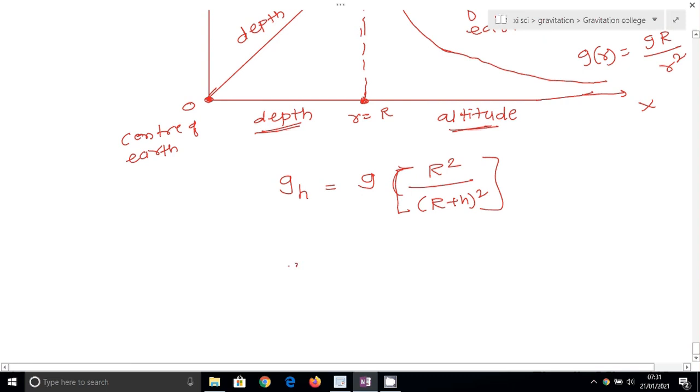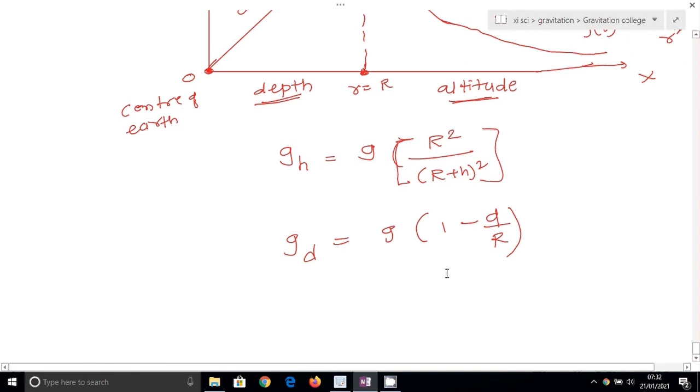Then the second formula we discuss here, g_d is g(1 minus d upon R). Here, as the depth below the earth surface increases, the acceleration due to gravity decreases, and we consider a special condition here.